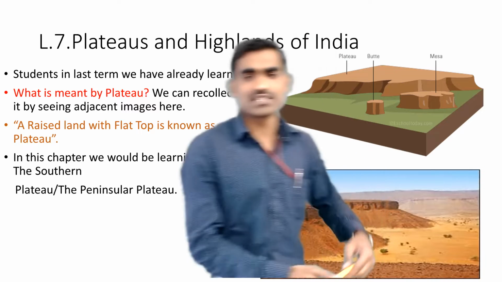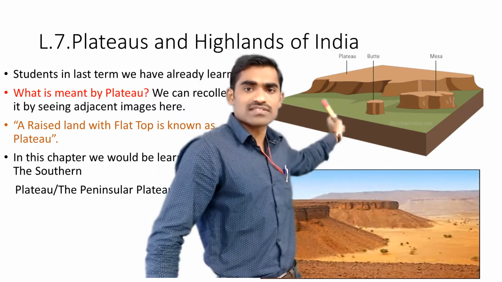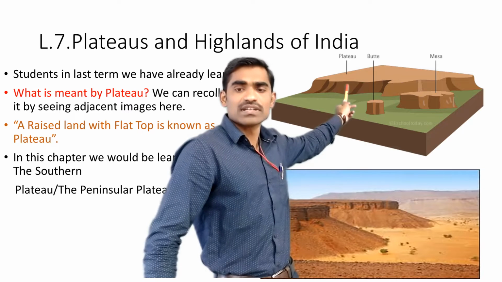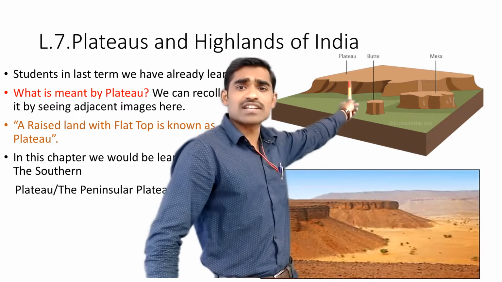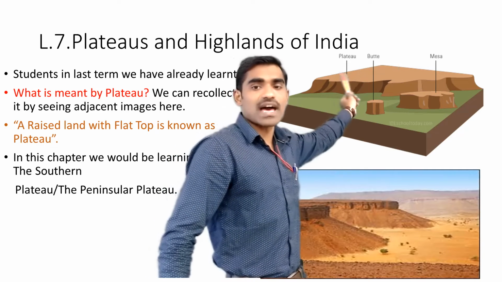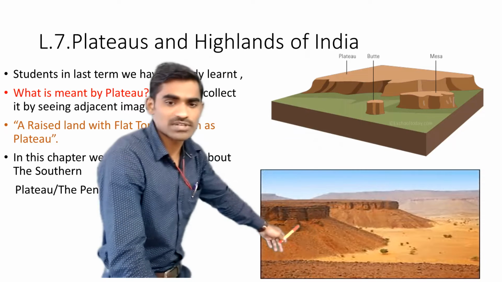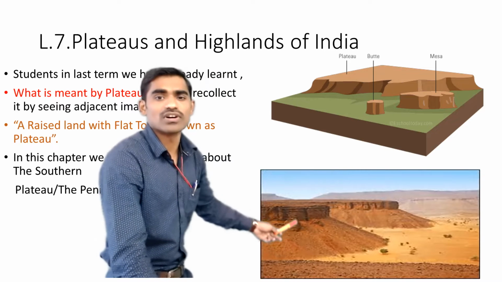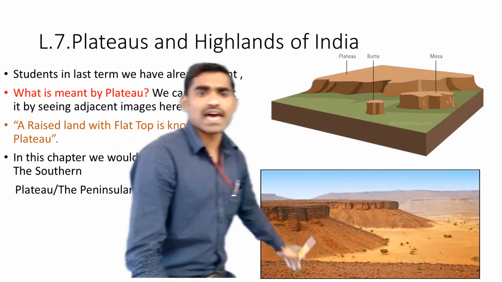So the short definition: a raised land with a flat top is known as a plateau. As you can see in this adjacent figure, this is the surrounding land, and this brown color is the plateau region, which is a raised land compared to the surrounding land, and it has a flat top. So this is a plateau. In another image, you can see it is also a raised land with a flat top, and hence it is called a plateau.